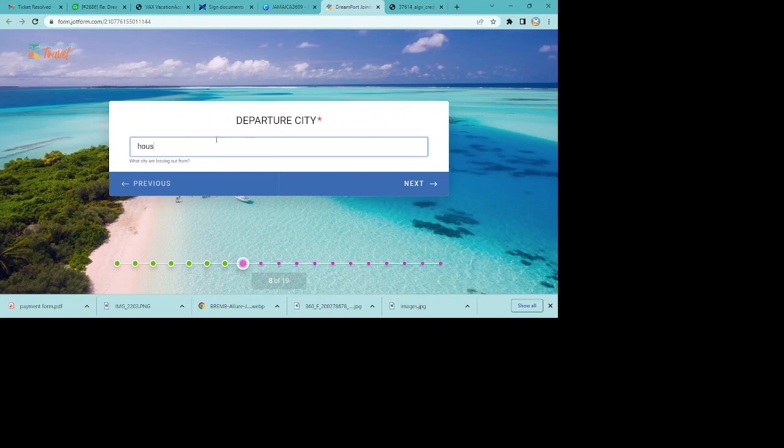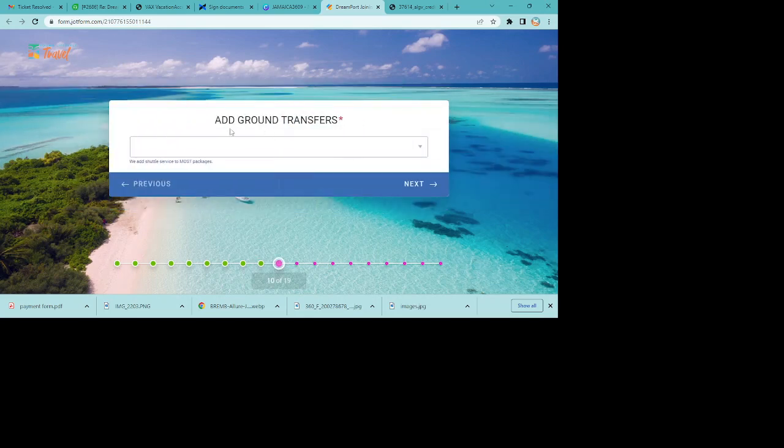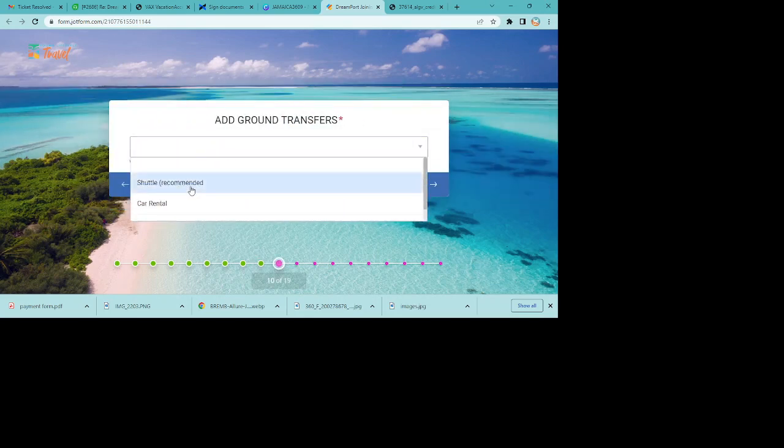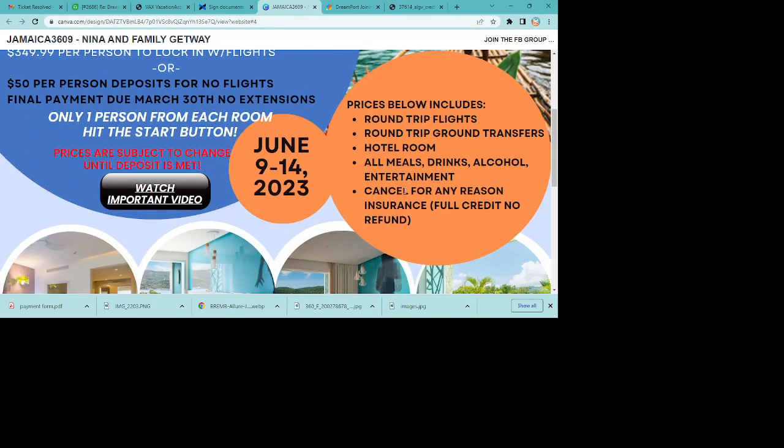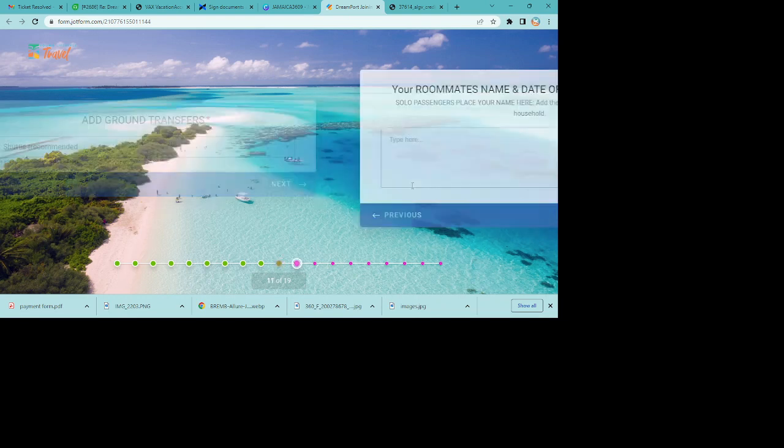Departure city is Houston. That's the city you want to get on the flight to get to your destination. I do want flights, so I'm going to put yes. I do want the ground transportation. That's already included. Remember, it's showing that right here, that it's already included in the package. And most of our all-inclusive destinations will have the shuttle included.